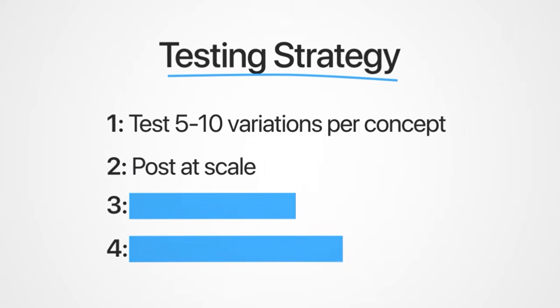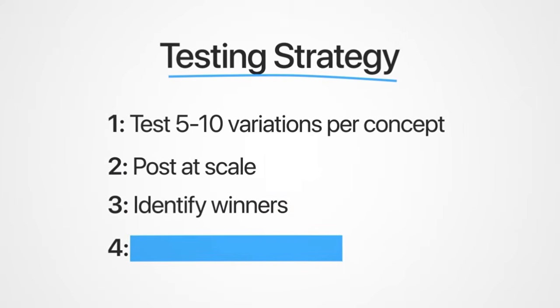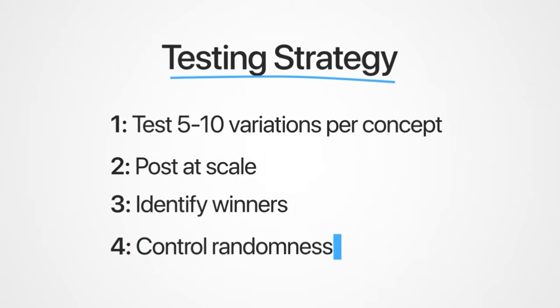Post twice, 3 times per day per page to completely negate luck, and you can get through these stages very quickly. And then any video that gets above 5,000 views is worth it to create 5, 10, 15 more of those, and you'll most likely find a winner very fast. And you want to control randomness. So you want to clone the winning formats across different pages, across different creators, and you want to test the same kind of concept while changing different things, so you can pinpoint exactly what's working and what's not.